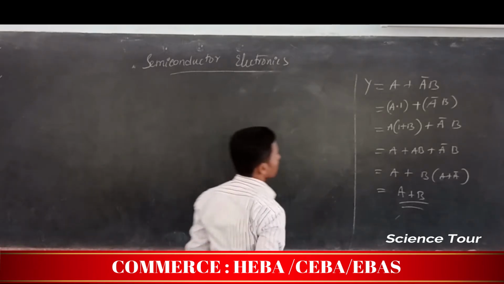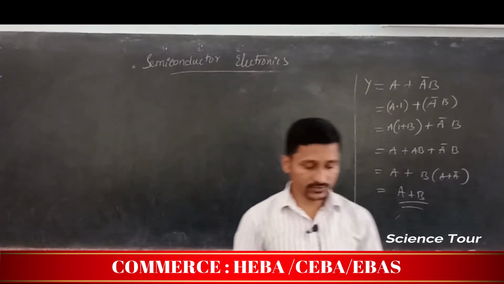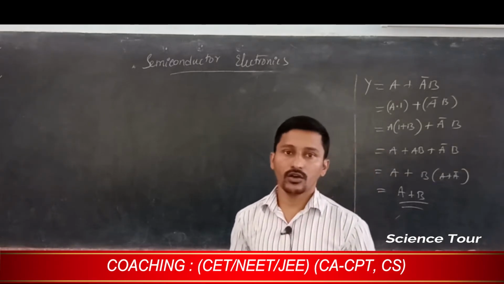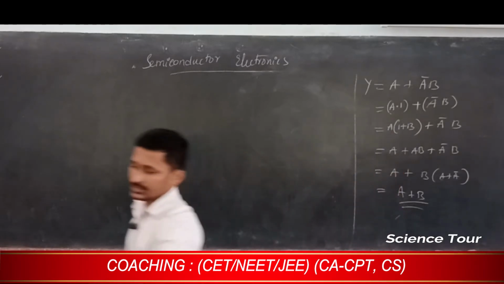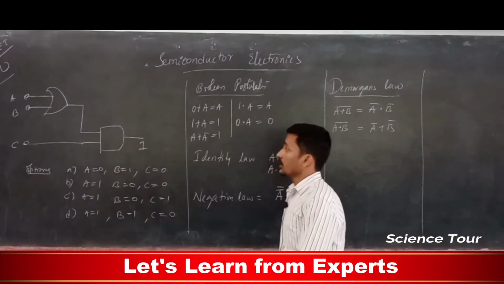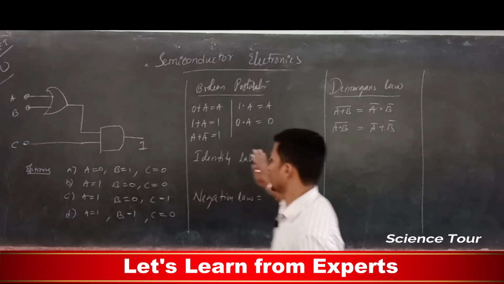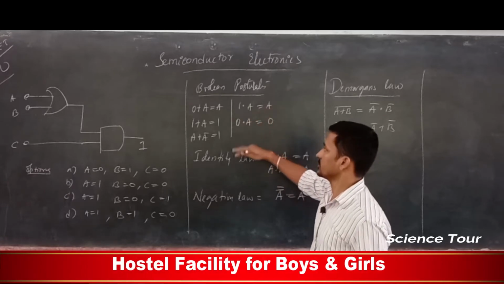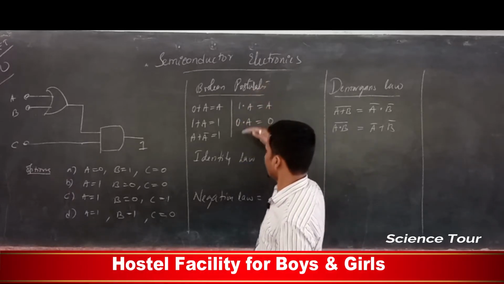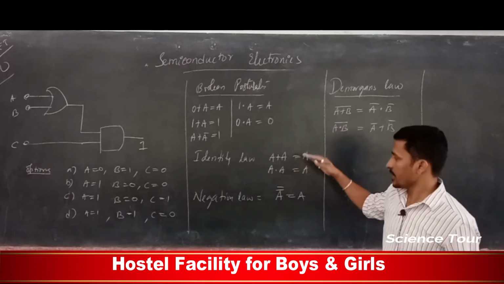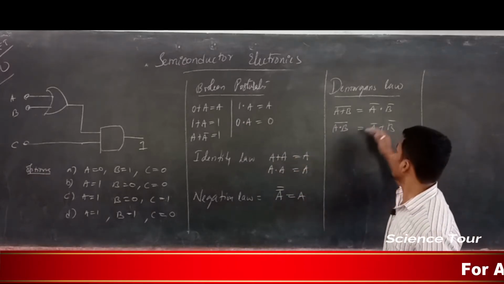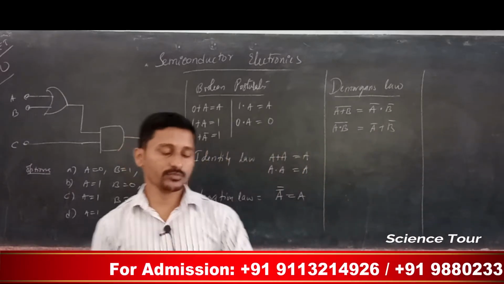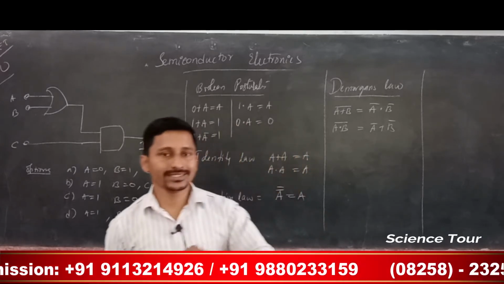Now in the next part I am going to give some circuits and you have to solve them for me. I will write down some circuits so that we can solve them, and we will discuss the answers. So now I have written one circuit on the board as well as some postulates. This we have already discussed. Just write this down. This is called the identity rule, this is called the negation rule, and this is De Morgan's theorem. These are actually the basic steps to solve any Boolean algebra or digital circuit.